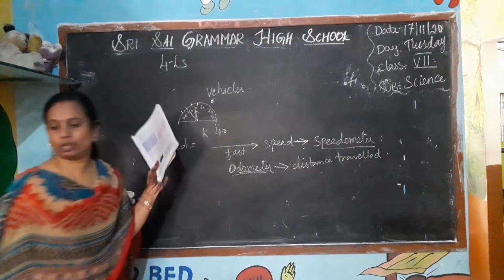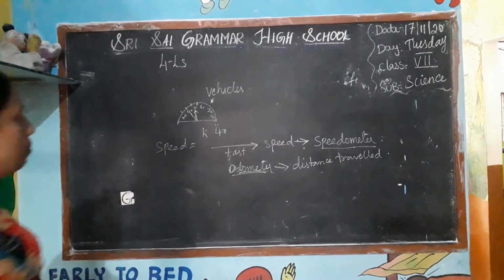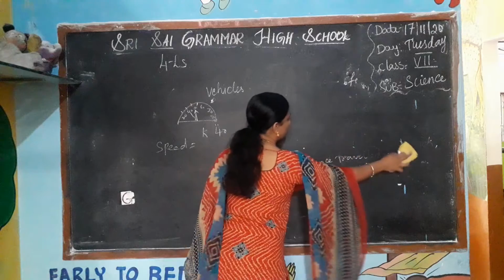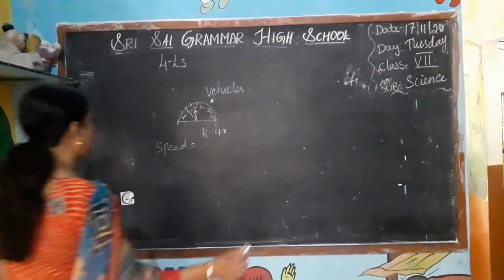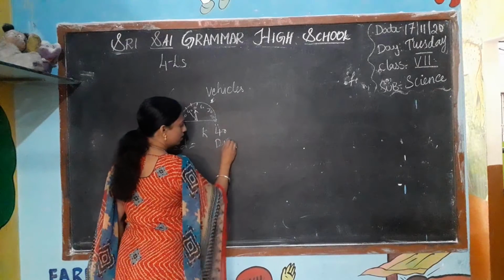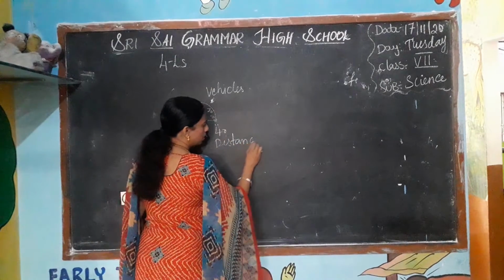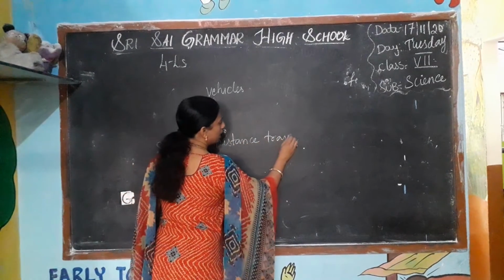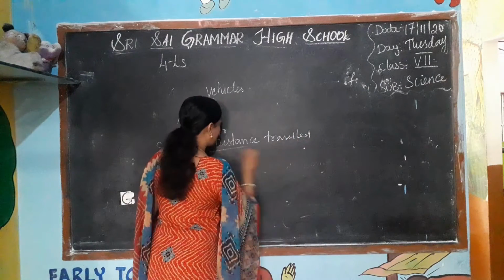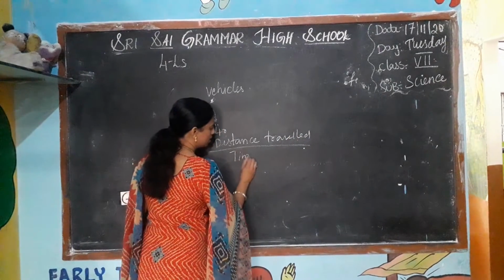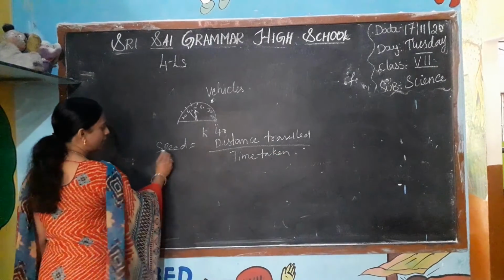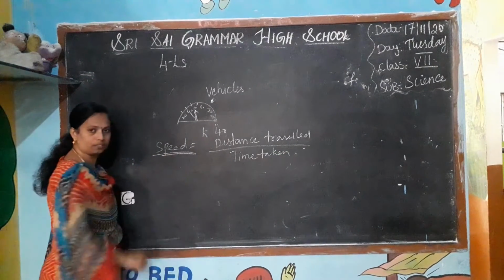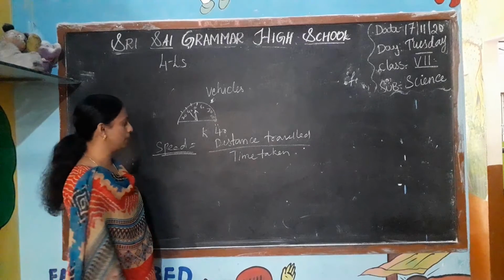We can know by the formula: distance traveled by an object divided by time taken. Then we can find out the speed.